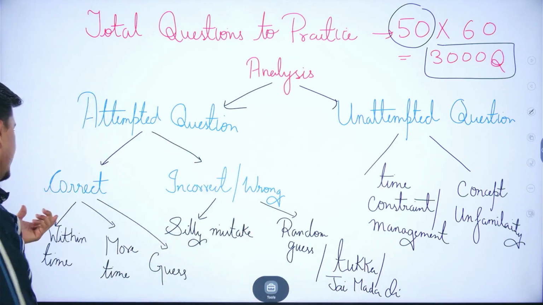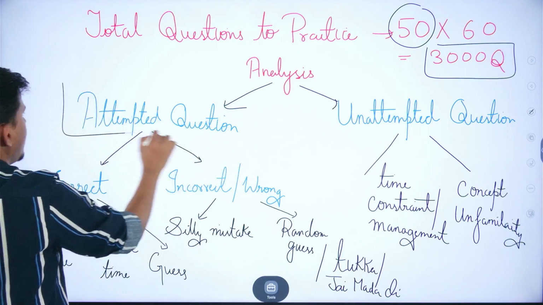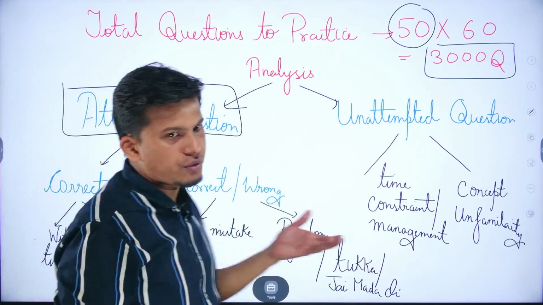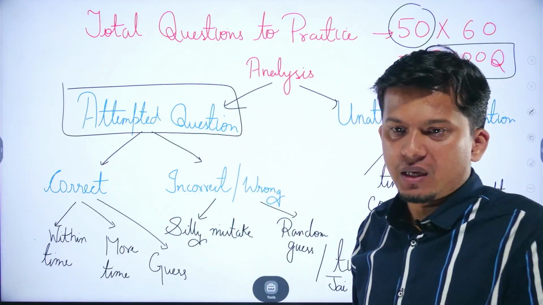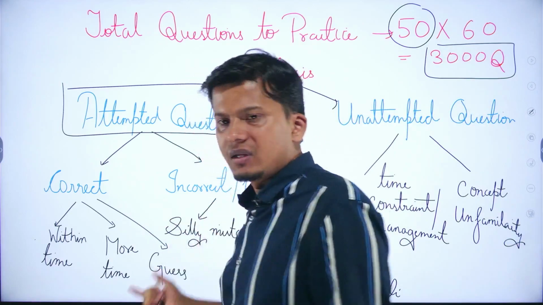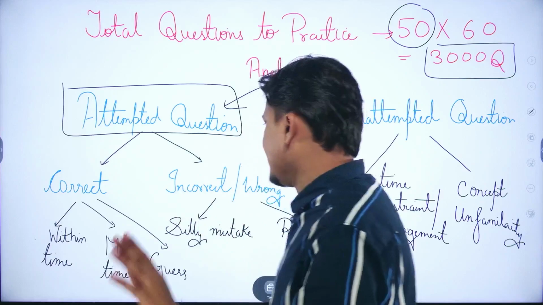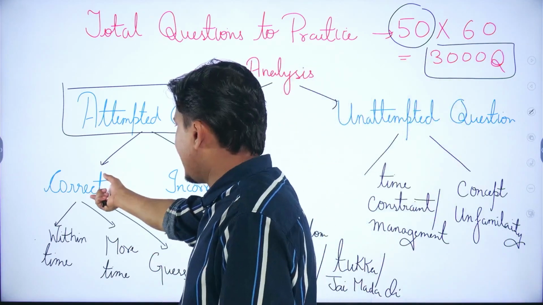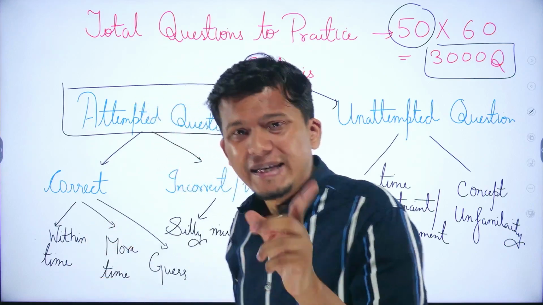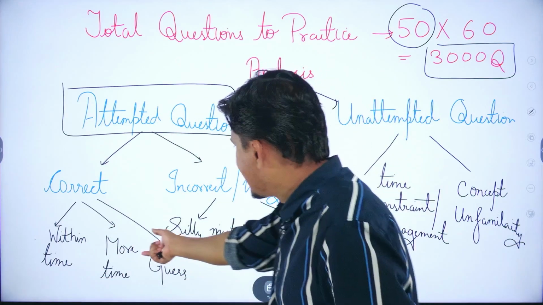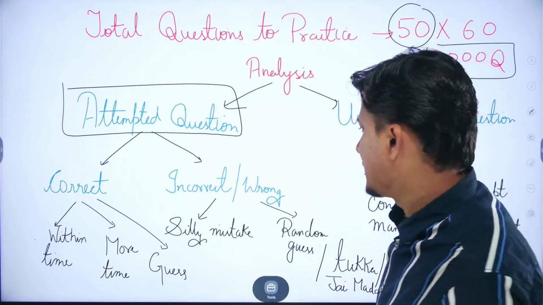तो सबसे पहले क्या करोगे? If we just go with the mock analysis, first of all we have to look whatever the attempted questions are. Now attempted question में we have to check the time frame whether it is correct or incorrect. First of all you have to check the attempted question whether it is correct or incorrect. Then whether the question that you have attempted is correct, and if it is done within time, in time or on time, or it has consumed more time than whatever you have allotted to your particular sections.